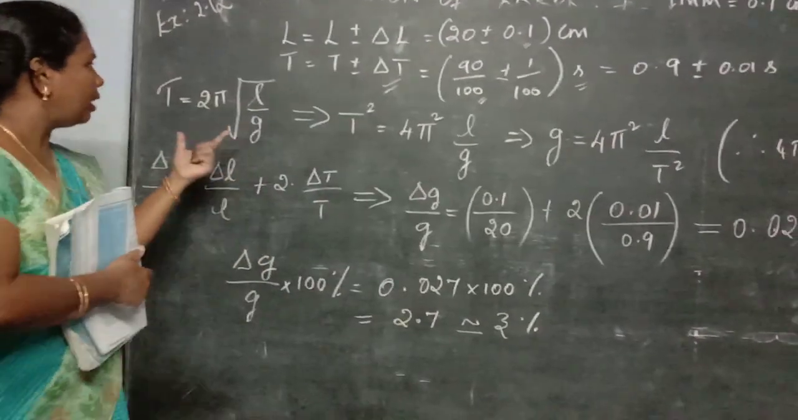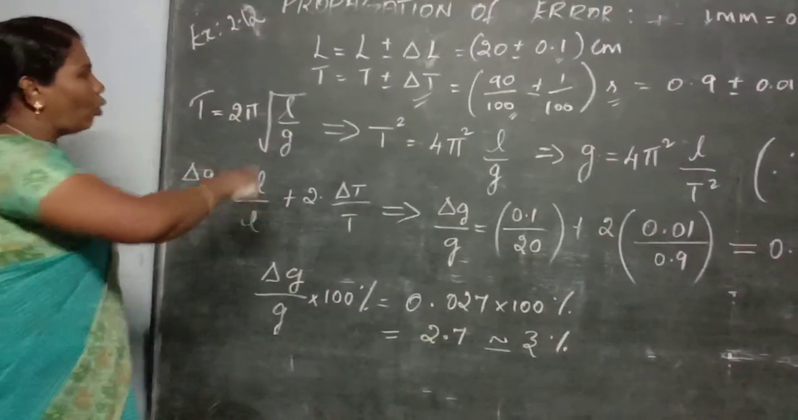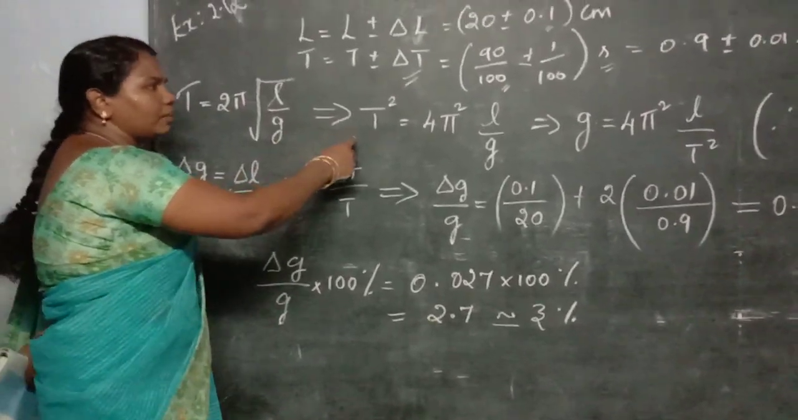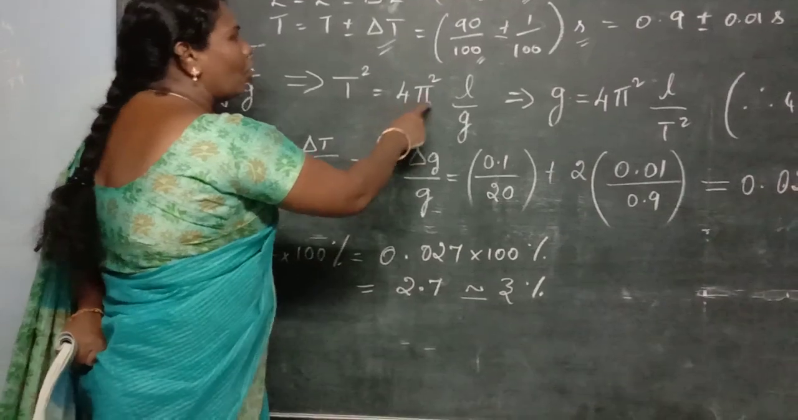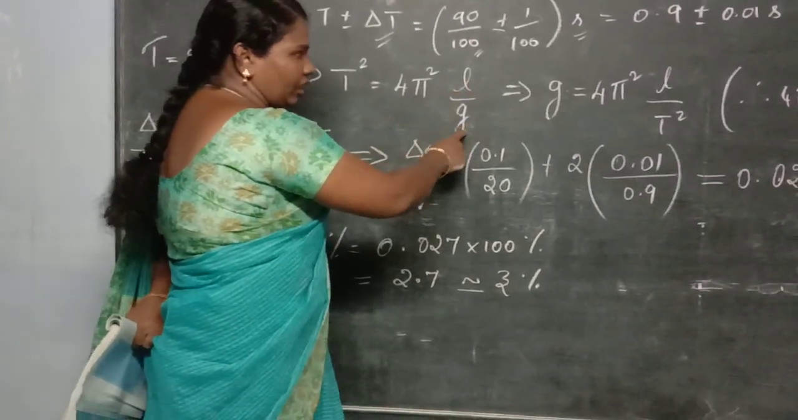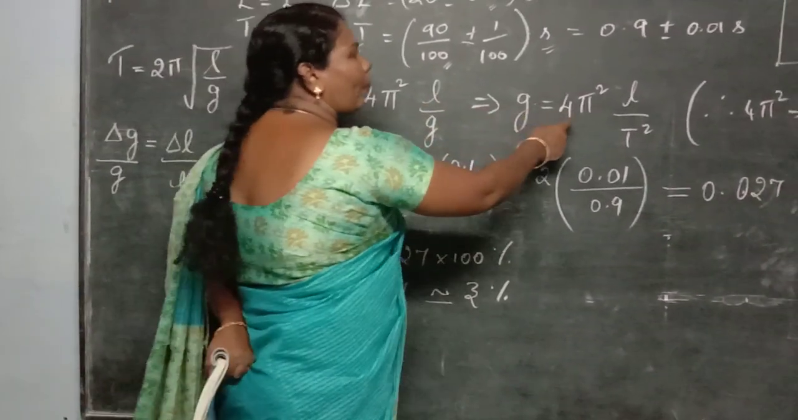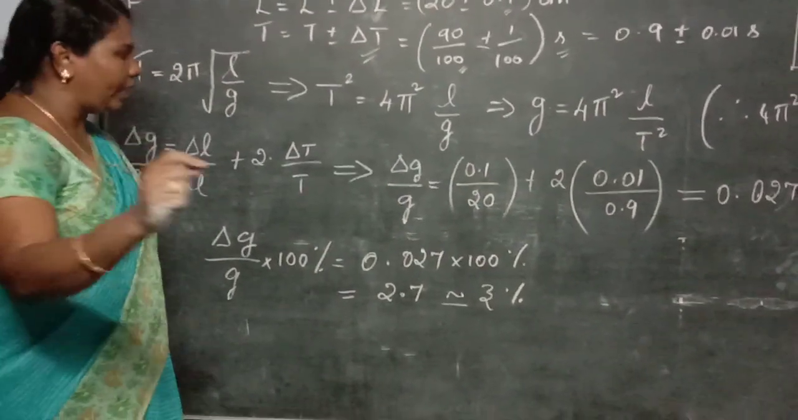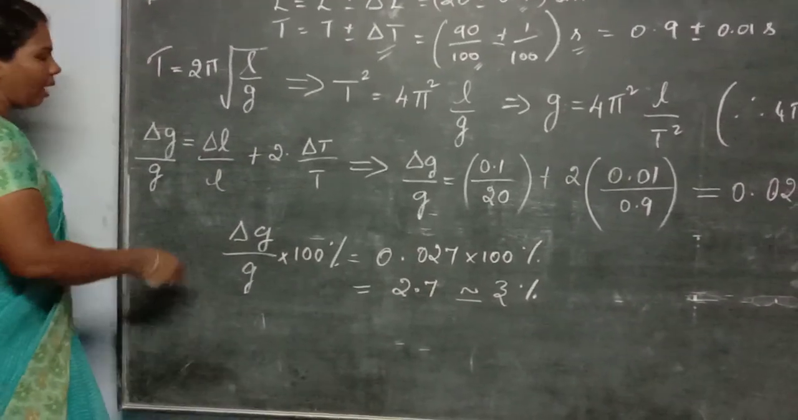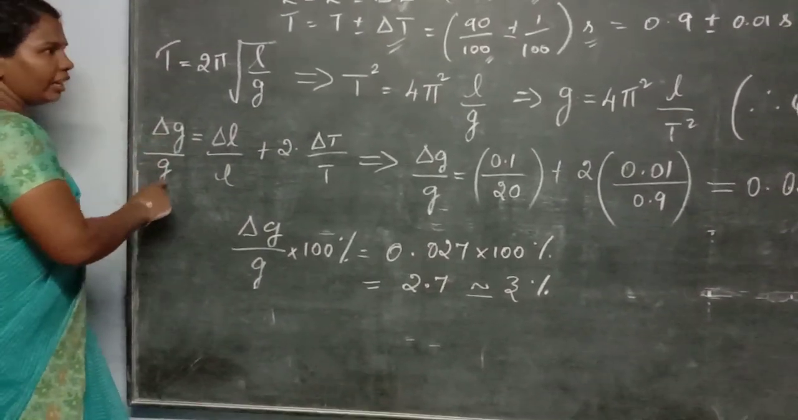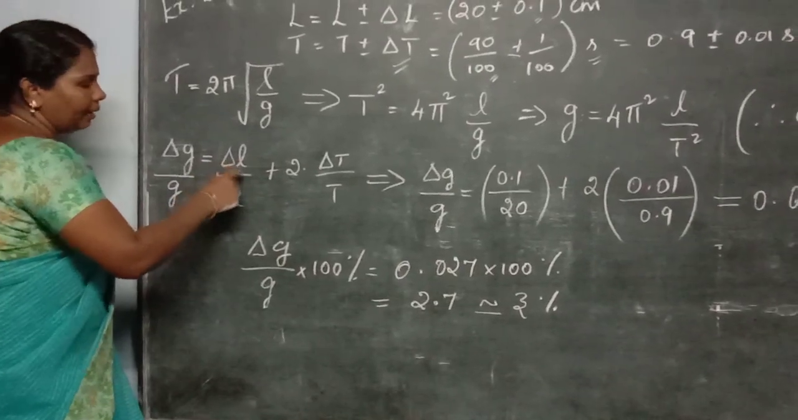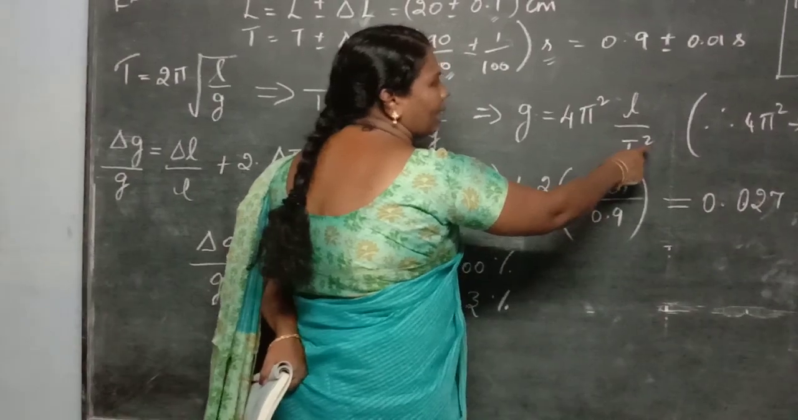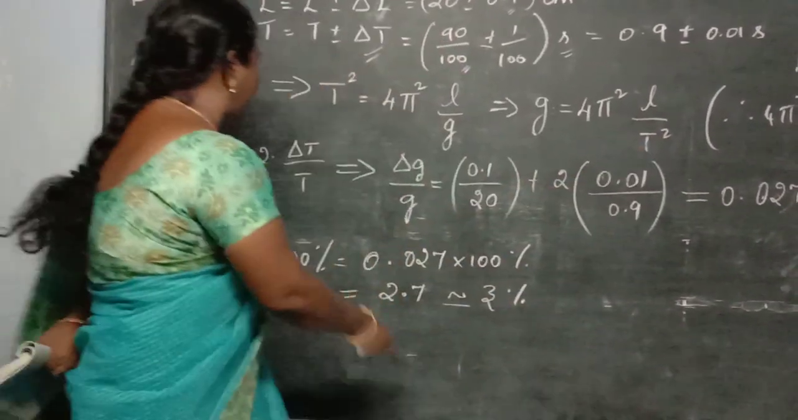Okay, so they are giving the formula: T is equal to 2 pi square root of L divided by g. If you square both sides, what is the answer? T square is equal to 4 pi square L divided by g. From that, g is equal to 4 pi square L divided by T square. Next, you write it in terms of the combination of errors. What is the combination of error formula? Delta g divided by g is equal to delta L divided by L plus, since T square is in the power term, 2 into delta T divided by T.